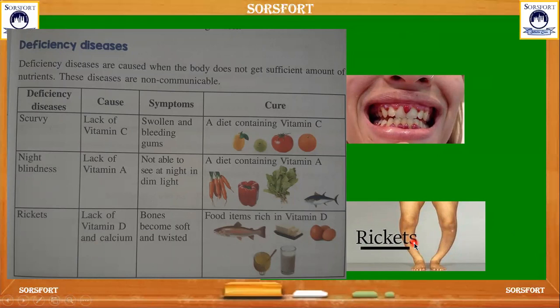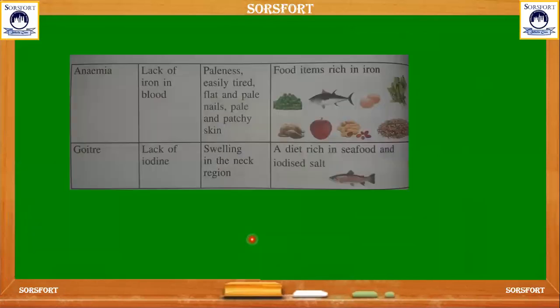This may occur even during birth. When there is a lack of vitamin D in the baby's body, he gets rickets. And it can be cured by taking vitamin D foods like fish, butter, eggs, ghee and milk.